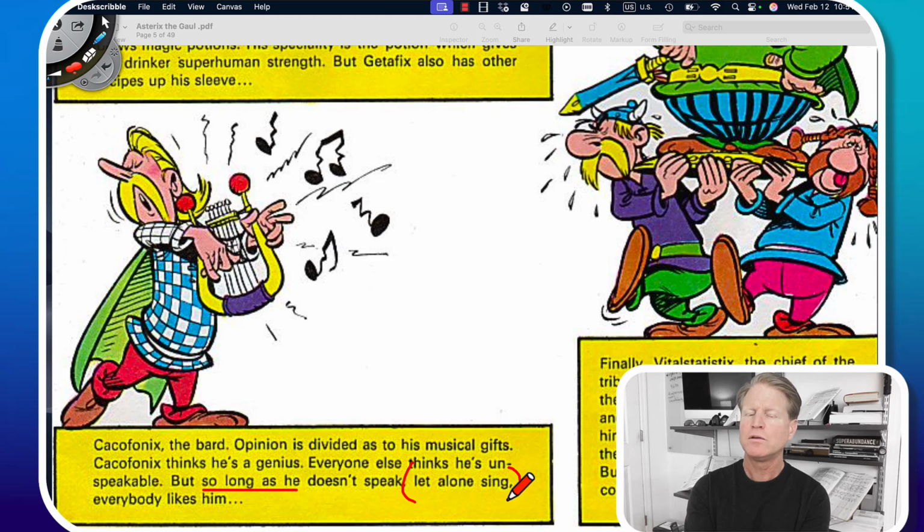As long as he doesn't speak or sing, everyone likes him. But one of the ways to say this in English is to put in this phrase, let alone. So long as he doesn't speak, let alone sing, everyone likes him. If we wanted to make this simple, because this is kind of a complicated sentence, we could say, if he doesn't speak or sing, everyone likes him. That's a little more simple, a little easier.